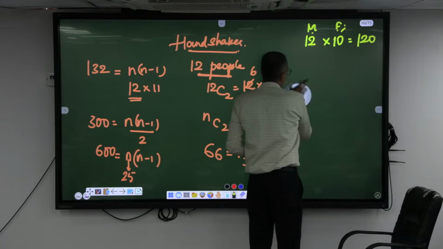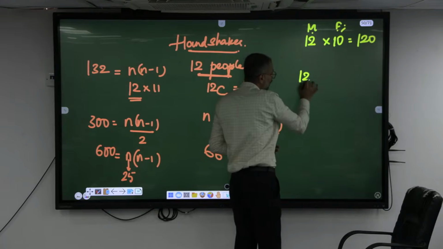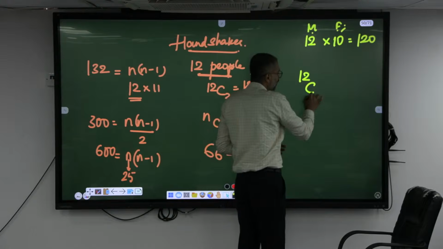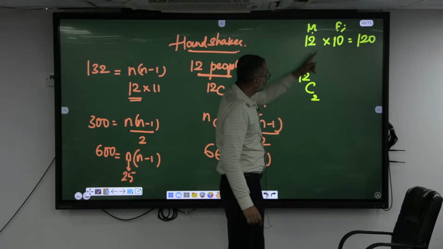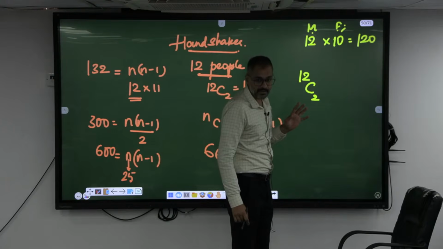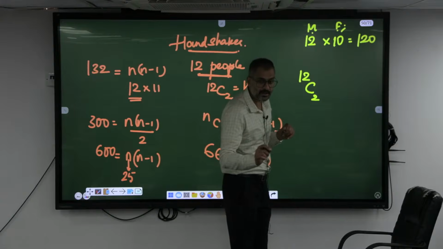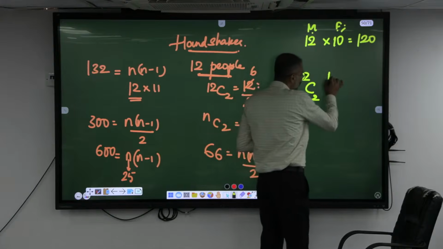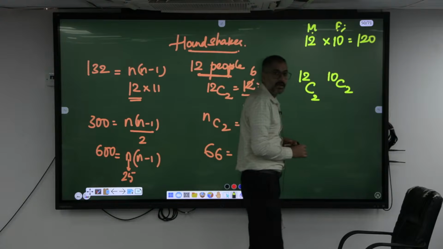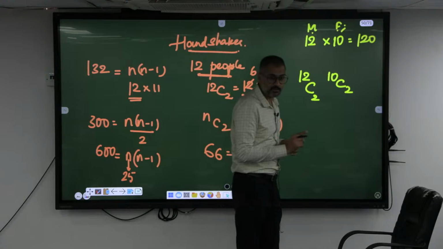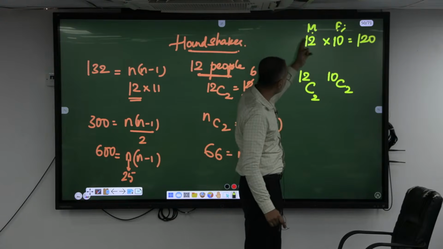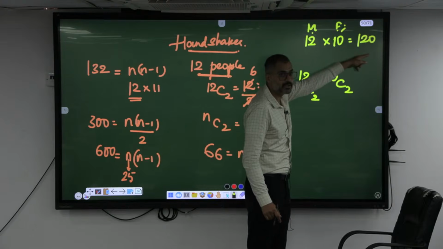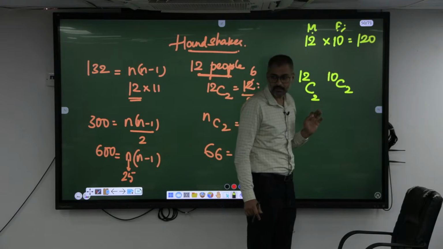If the 12 men are handshaking among only men, then there are 12C2. If the 10 women are handshaking only with the women, then 10C2. And the number of handshakes exchanged among men and women is nothing but men into women, which is 120.